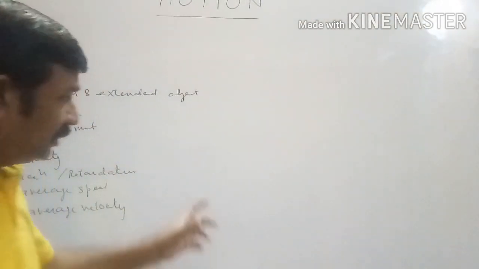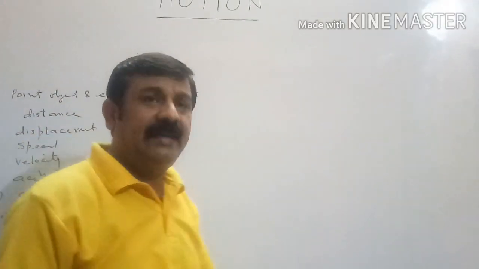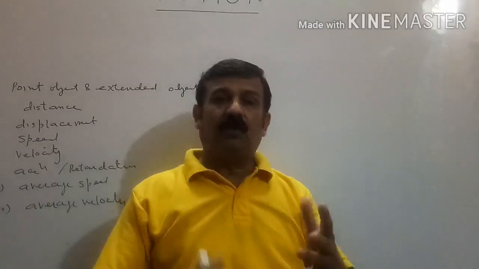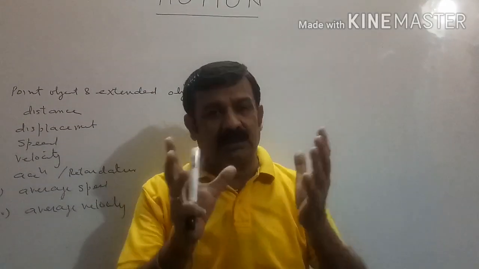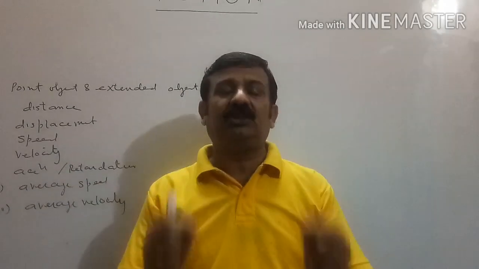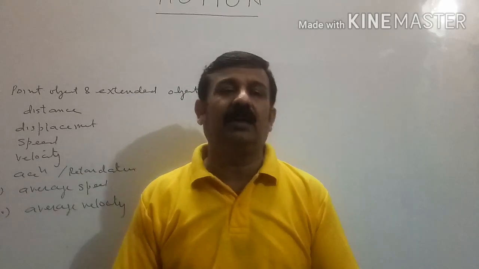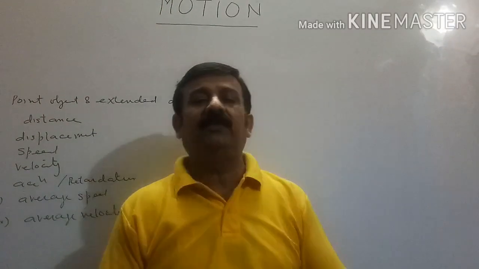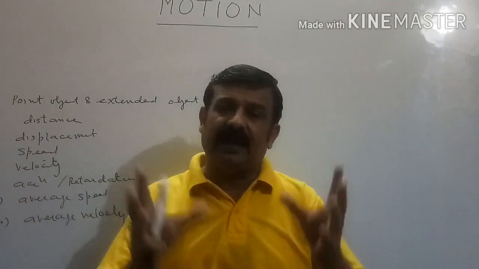When distance traveled by the body is very large as compared to its size, then body is treated as point object. For example, motion of the ball, the distance which ball travels remains much more than the size of the ball.